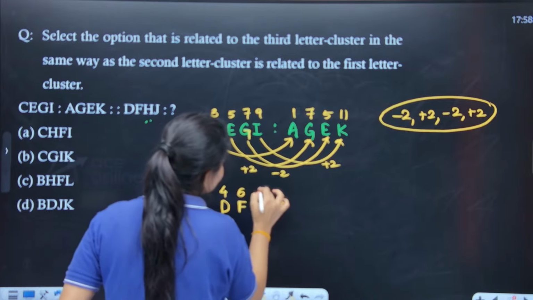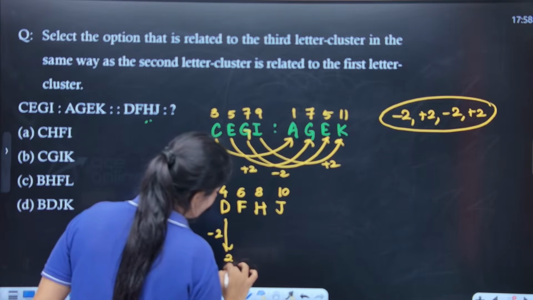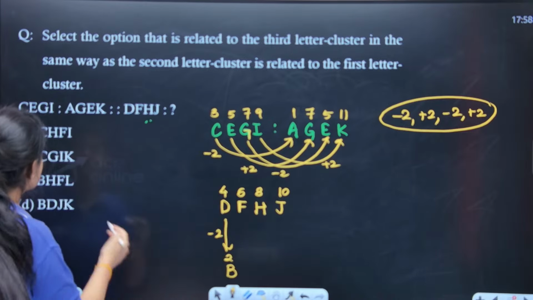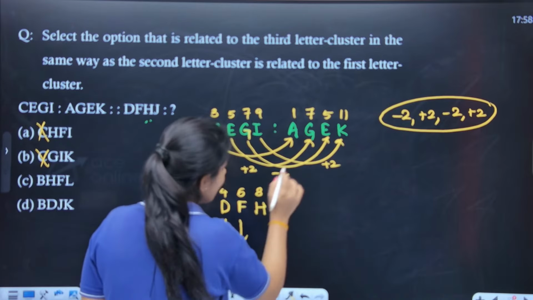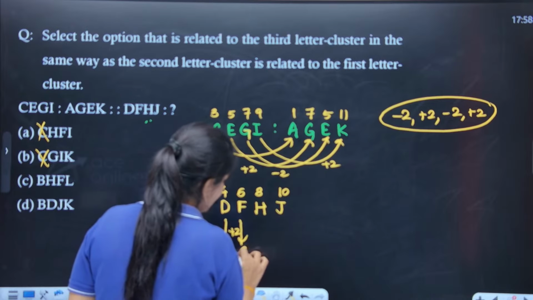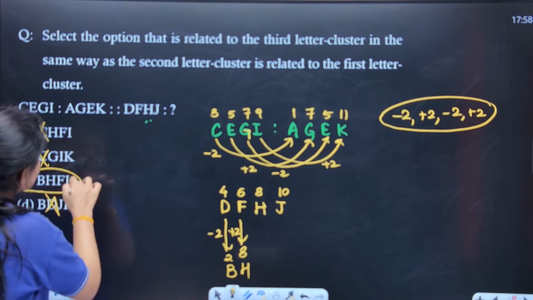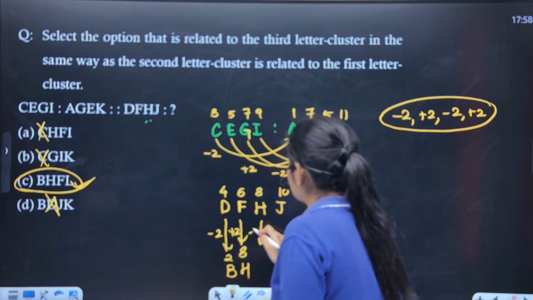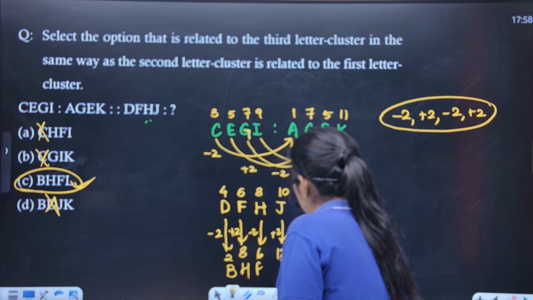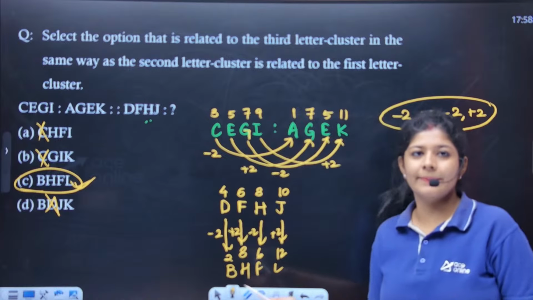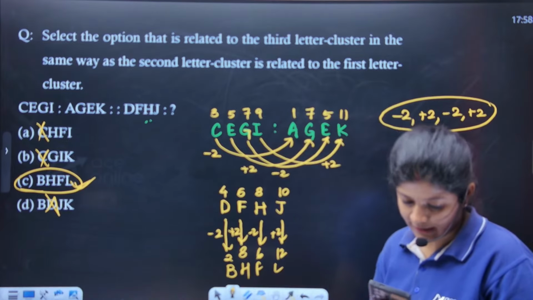Associated numbers, these ones. So initially I have to do -2, that means 2 is associated with B. So my answer should start with B. So these two options are eliminated. Next, in the next one I have to add 2, that means it will become 8. 8 is nothing but H. Option number C is the correct one. If you do it further, you will get 6 and here you will get 12, L is 12. So basically you will get the same answer. Option number C is the correct one.